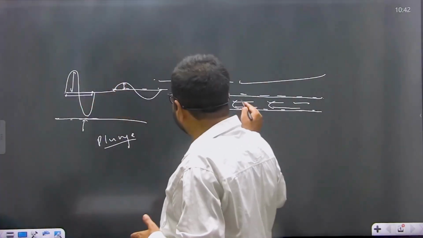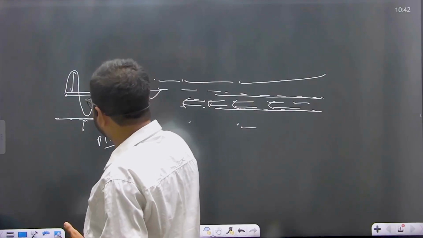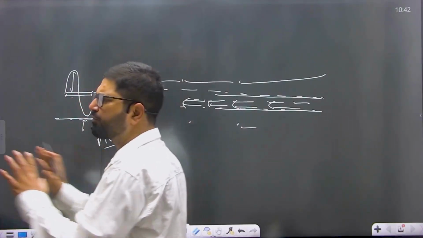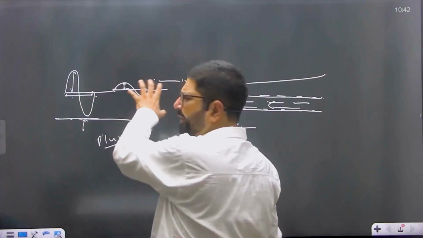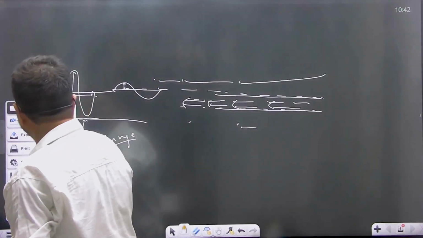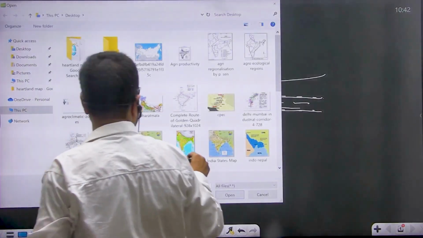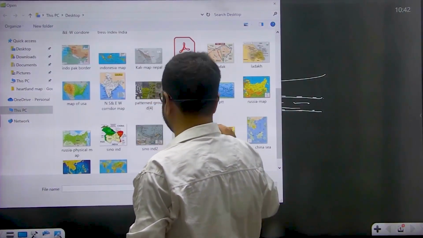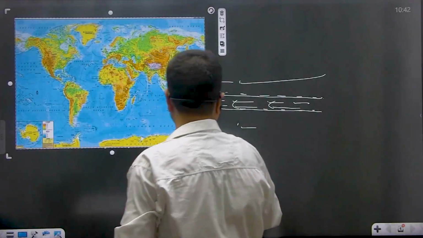But these ocean currents are not like ocean waves, which at the plunge line break and move in the form of swash. Ocean current does not break. They continue to move along the coast. And ocean currents influence the coast by way of altering the weather, the vegetation, and the various economic activities along the coast. Ocean currents are quite different.